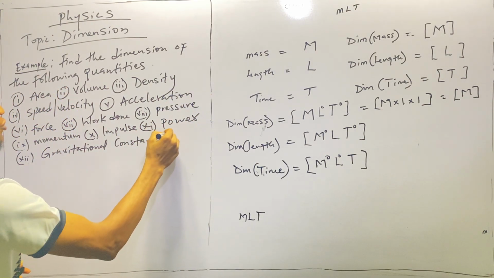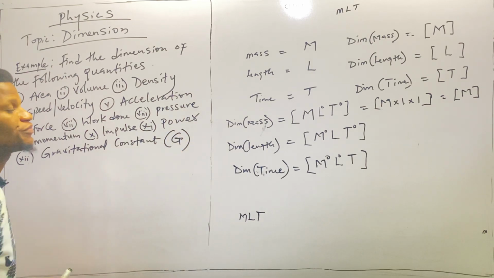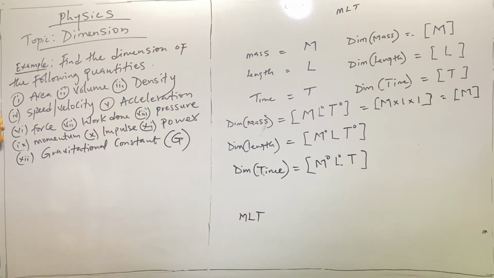Then the gravitational constant, capital G. So we are going to find the dimension of these important quantities.